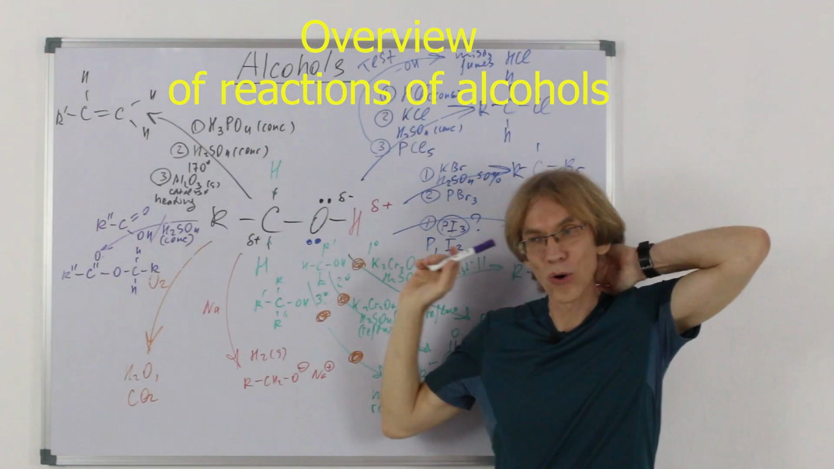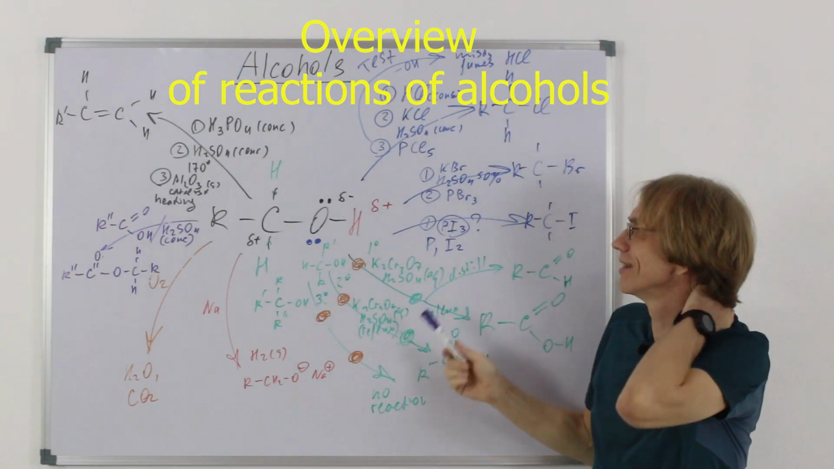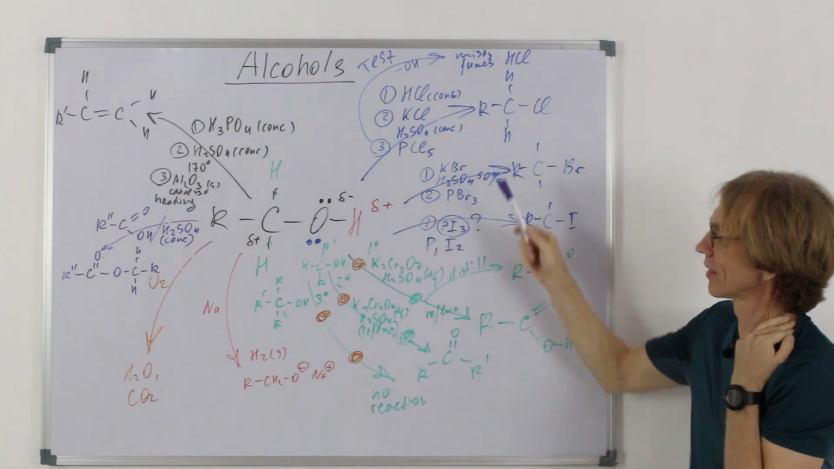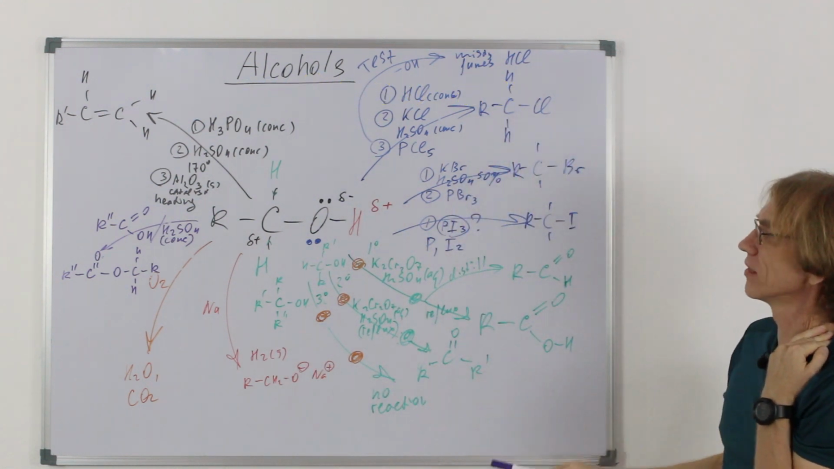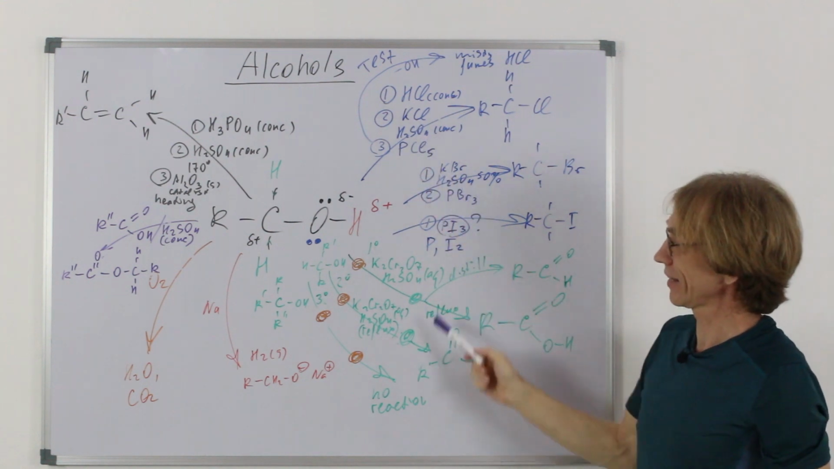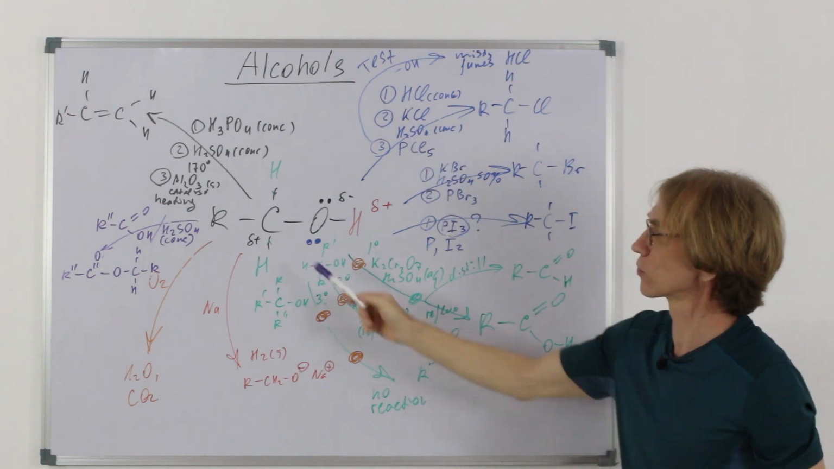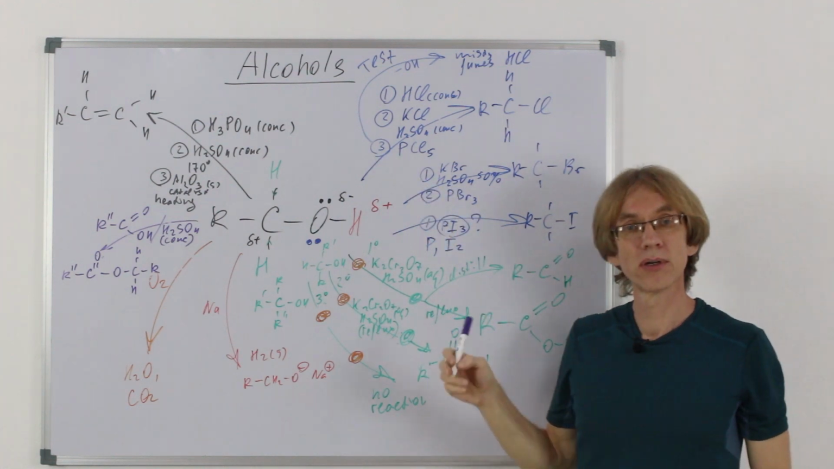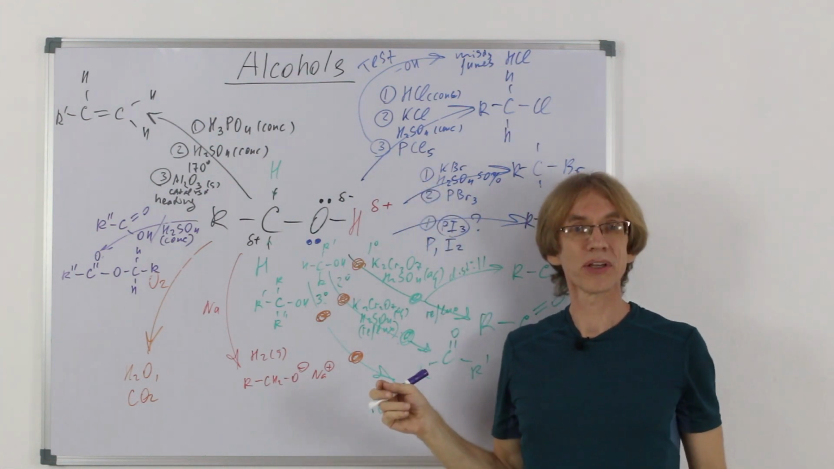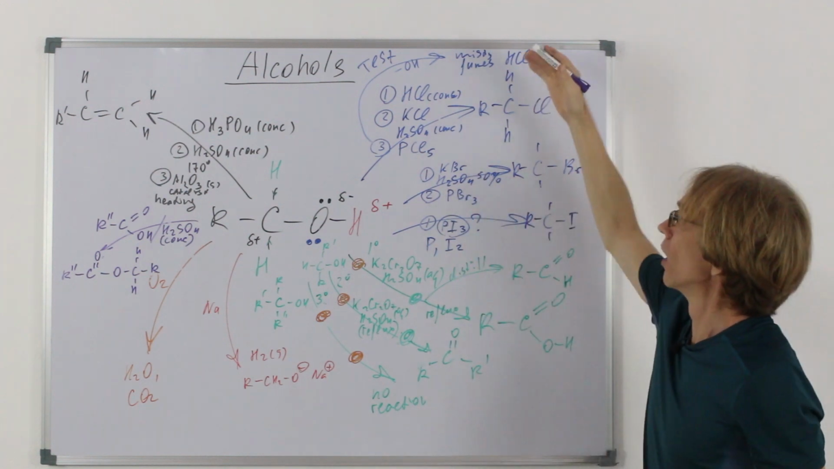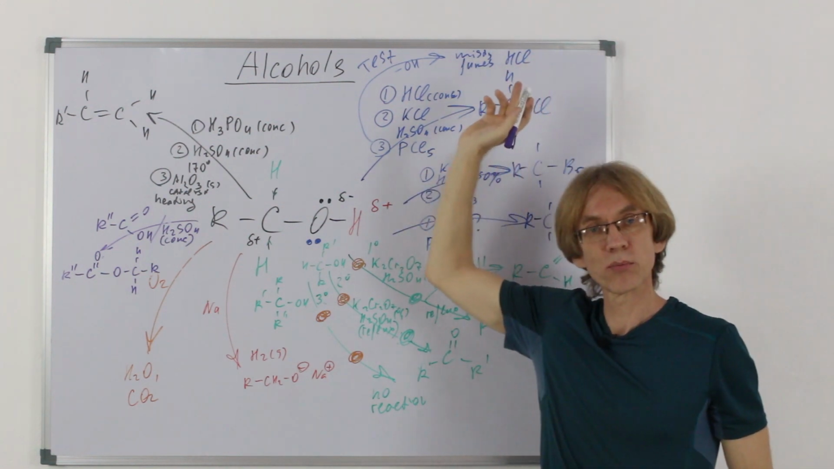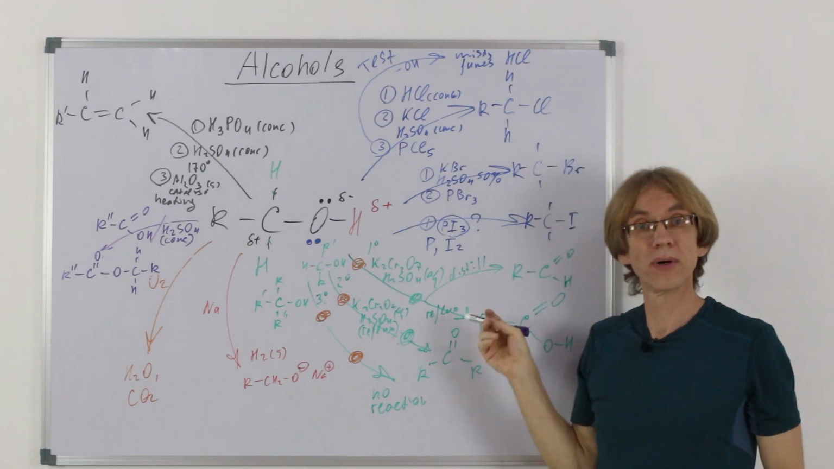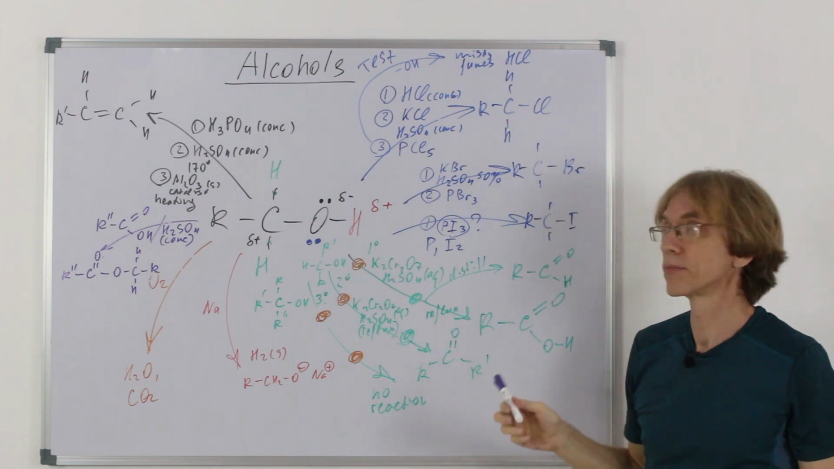I'd like to make an overview of all reactions. So at least these you should know and you should be aware of. There are three main reactions, this group and this group. First is substitution and creation of halogen alkanes. The OH group leaves as a water molecule, and chloro, bromo, and iodoalkanes are formed.